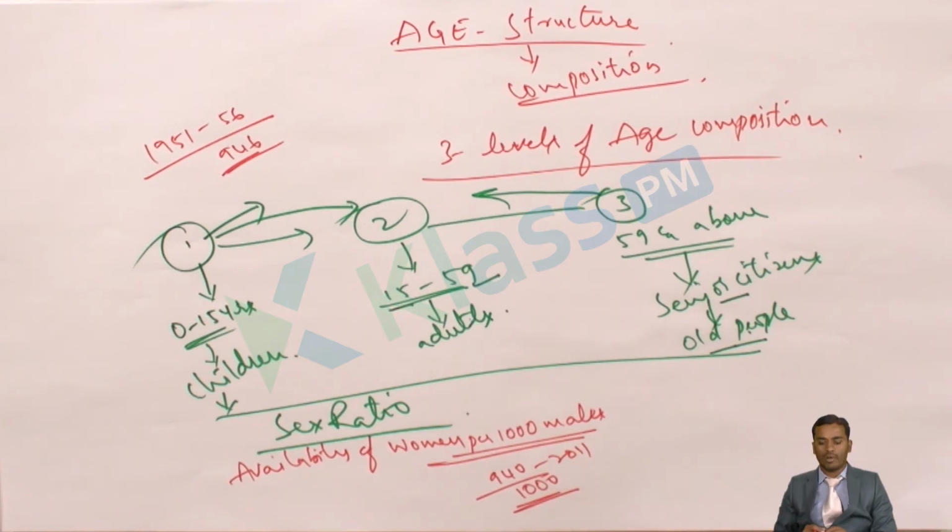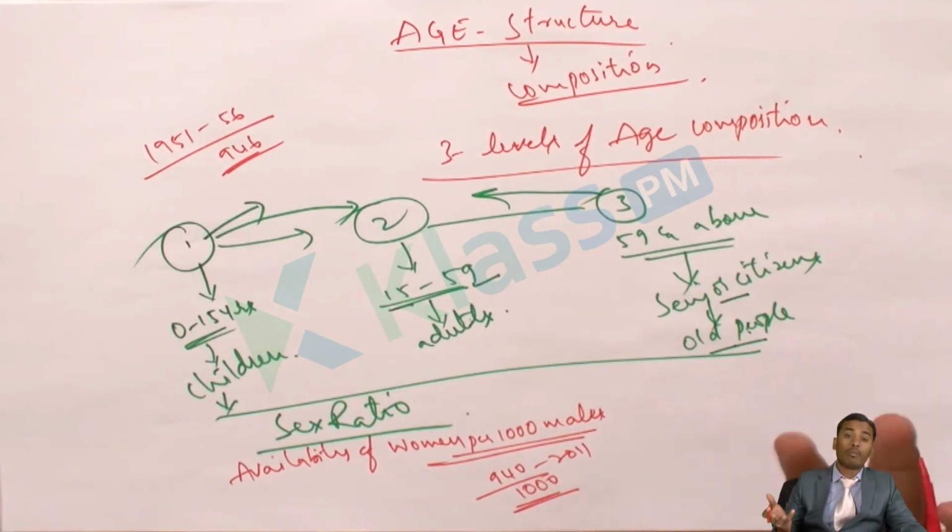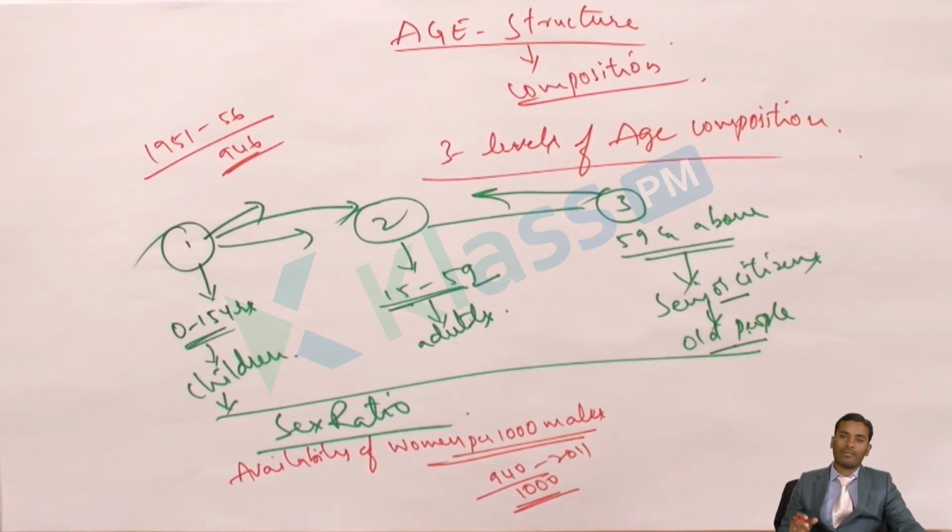Why is there discrimination? Why is there a smaller number of females when compared to males? Because Indian society is called a male-dominated society. Generally, we call it a patriarchal society. So, what is this patriarchal society? A male-dominated society. That means a woman is given a second position in the house as well as in the society, in Indian societies, particularly.